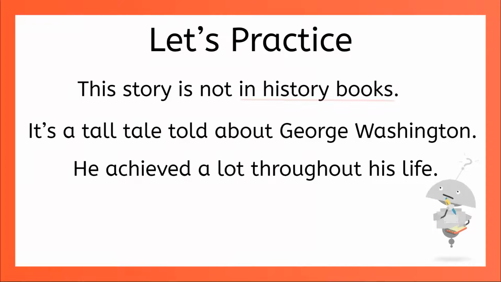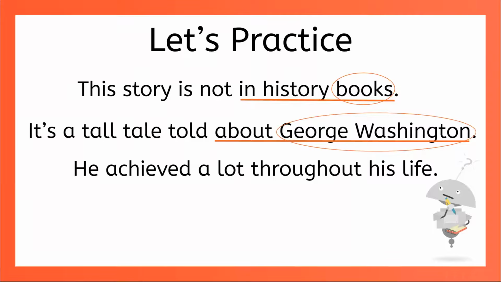First, we have in history books, and the object of the preposition is, you got it, books. In the next sentence, the prepositional phrase is about George Washington, and the object of the preposition, George Washington. And in the last sentence, the prepositional phrase is throughout his life. And you know the object of the preposition is life. Great job.